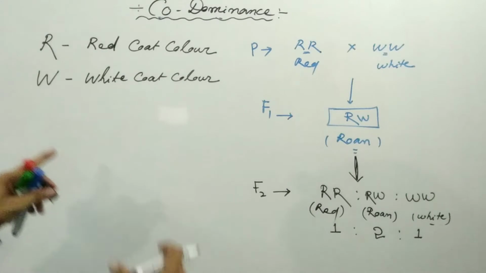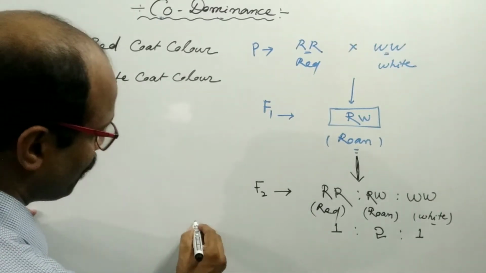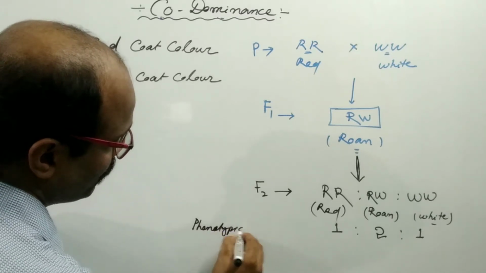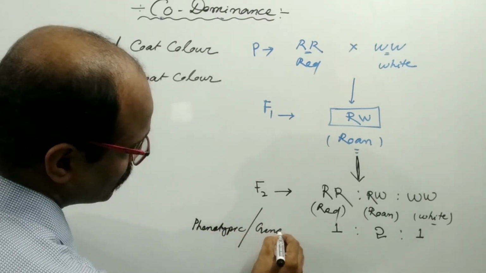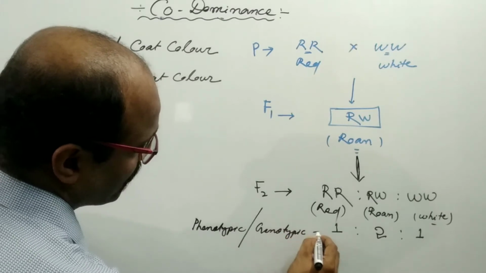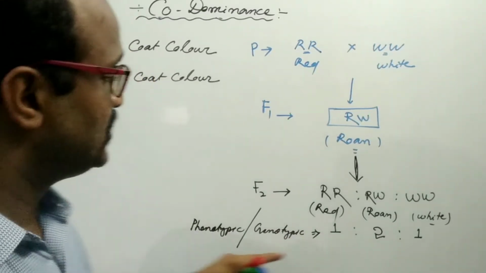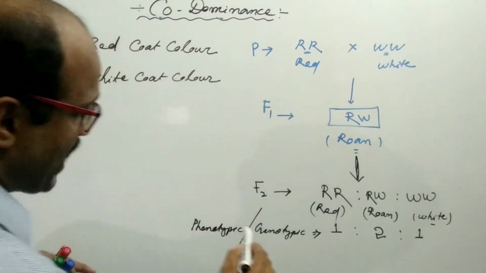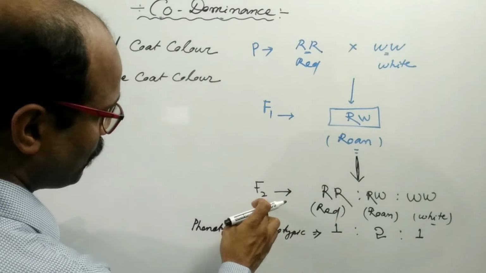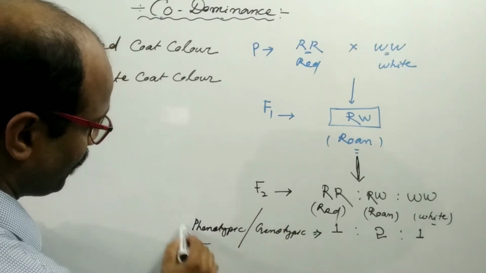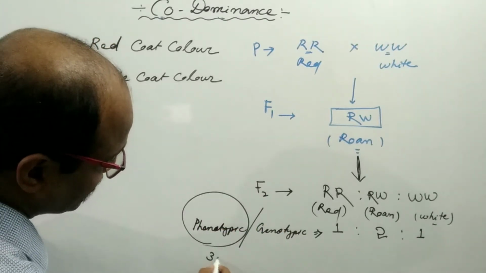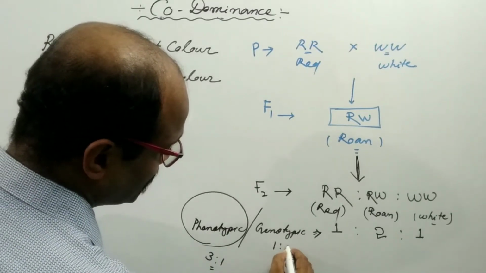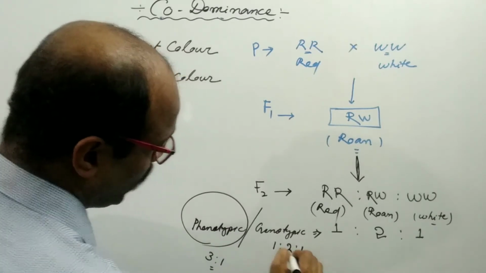So here in case of codominance, the phenotypic as well as genotypic ratio would be the same, which is 1:2:1. In Mendelian inheritance, the phenotypic ratio of the F2 generation is 3:1, and the genotypic ratio is 1:2:1.